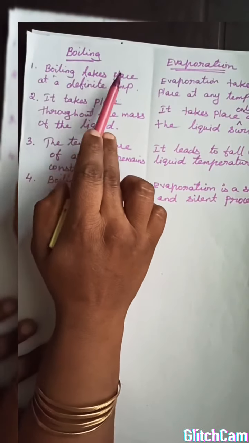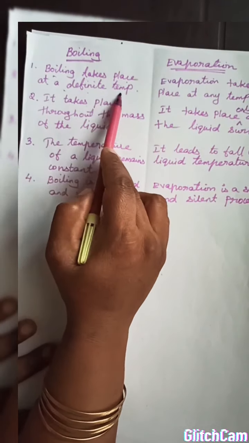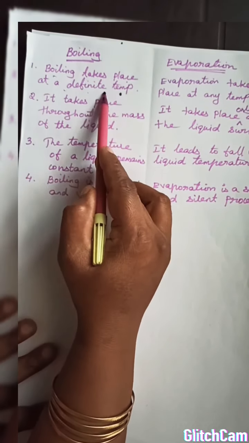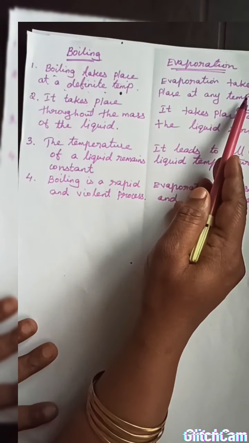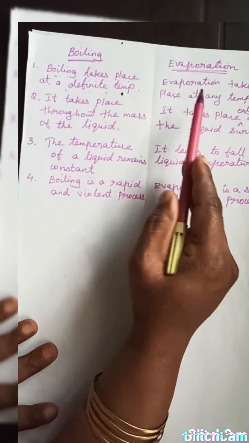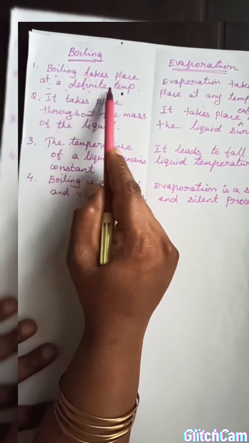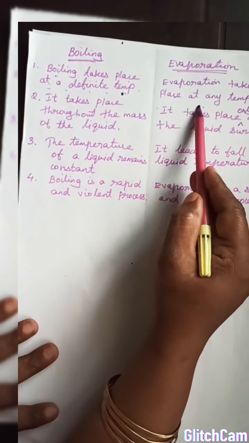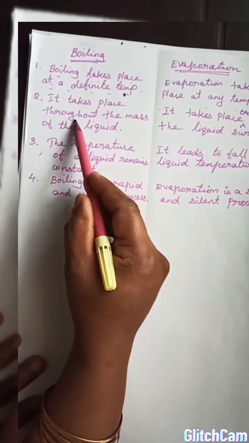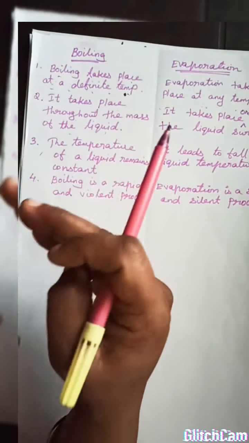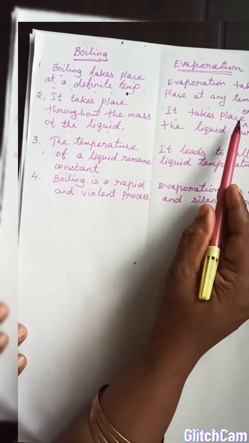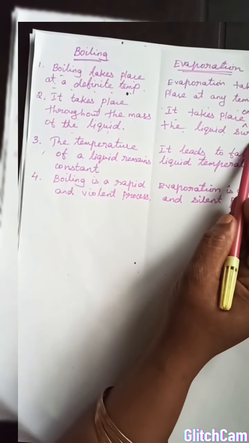Boiling takes place only at a definite temperature. Only when the temperature reaches 100 degrees Celsius does boiling start. But evaporation takes place at any temperature below the boiling point. This is the first main difference between boiling and evaporation. Next, boiling takes place throughout the mass of the liquid. Once the boiling starts, the full mass of the liquid starts boiling, but evaporation takes place only at the surface.